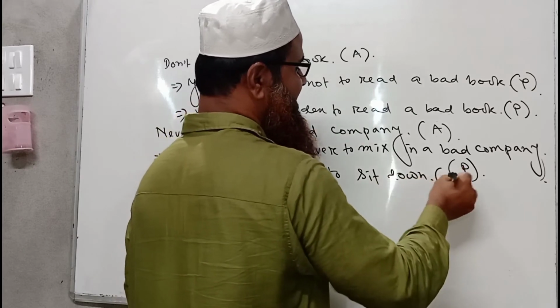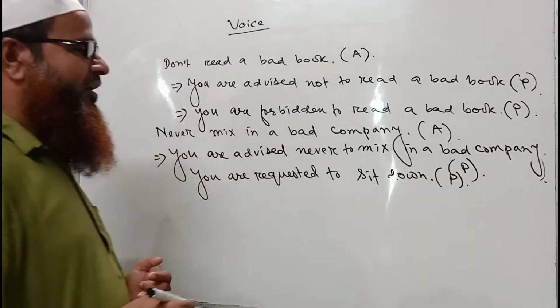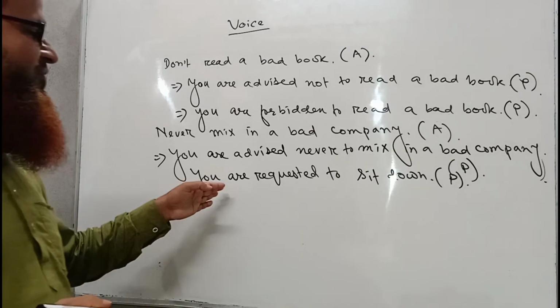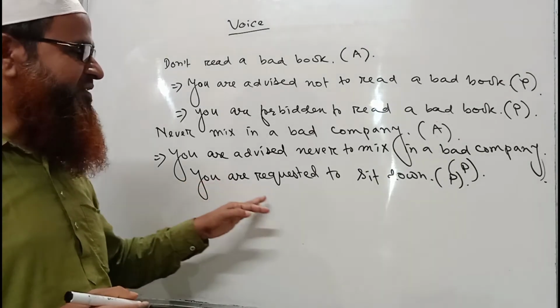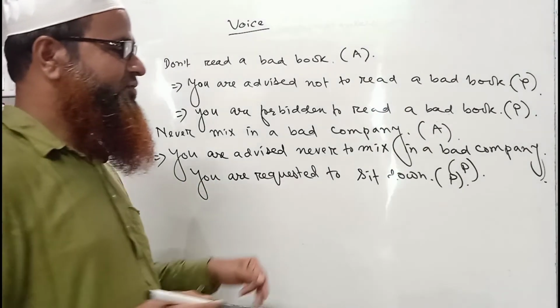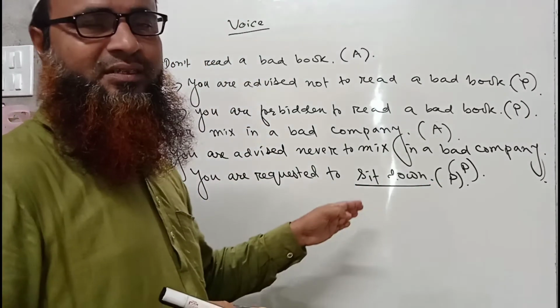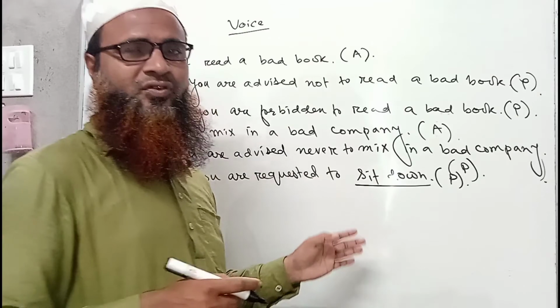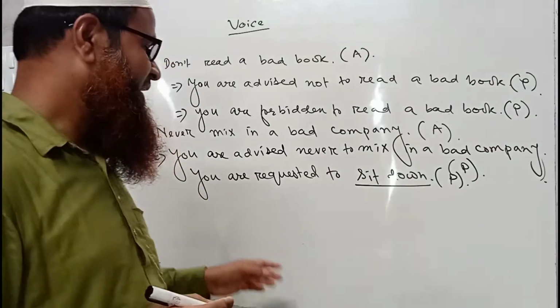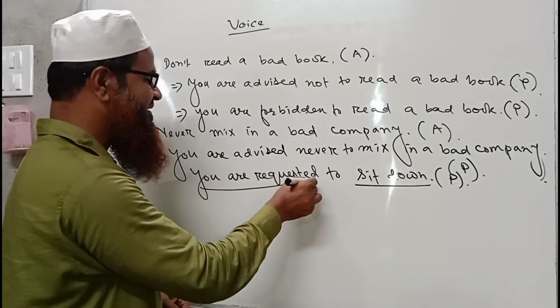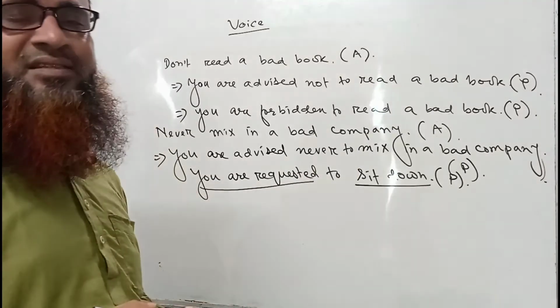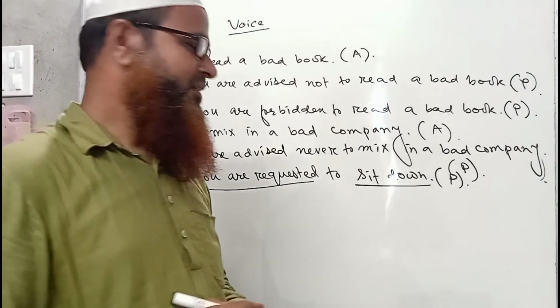This is a sentence of passive voice where we have seen the structure you are requested is used, and to is used before the verb sit. So the infinitive has been used and the first part of the sentence is passive. That is why the whole sentence is a passive one.